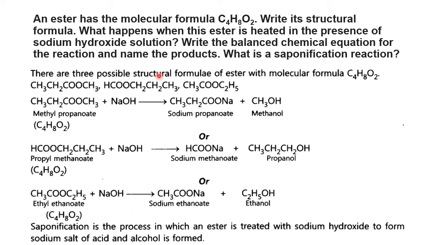Okay, right. Last question is what? What is saponification? Saponification is soap making, the preparation of soap. For soap we use carboxylic acid with higher molecular mass or higher molecular formula. Therefore, a carboxylic acid with more carbon atoms, that is a fatty acid, with sodium hydroxide forms soap, and the reaction is called saponification. Okay, right.